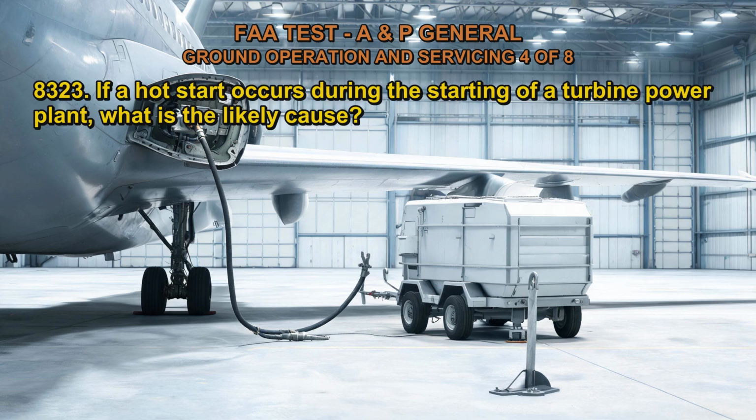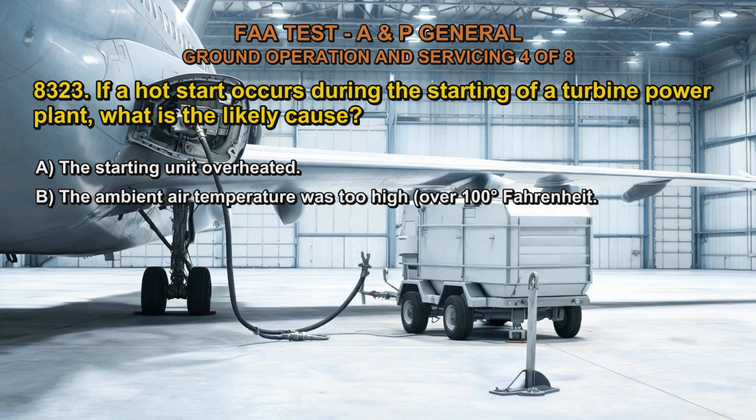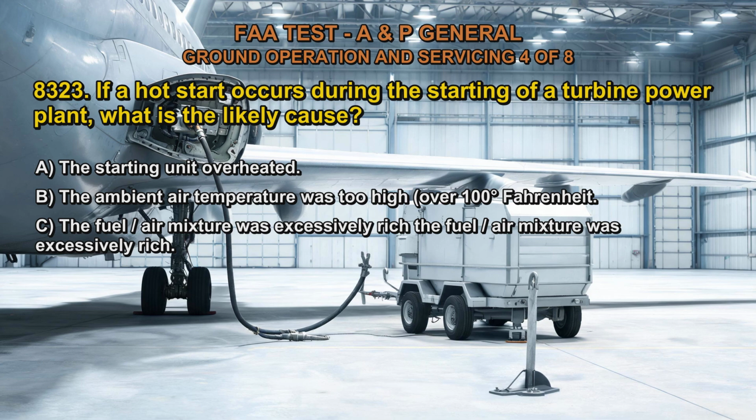Q8323. If a hot start occurs during the starting of a turbine power plant, what is the likely cause? A. The starting unit overheated. B. The ambient air temperature was too high, over 100 degrees Fahrenheit. C. The fuel divided by air mixture was excessively rich.